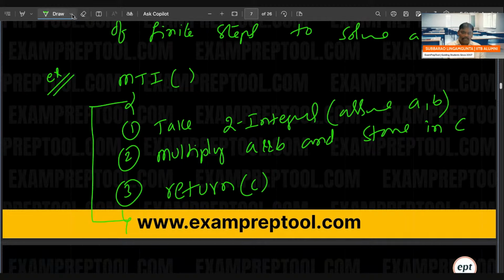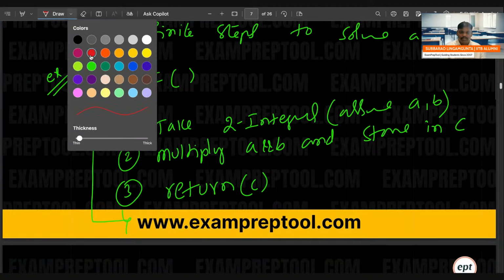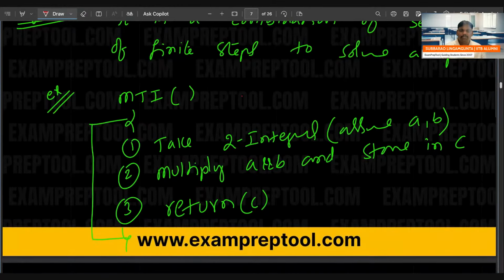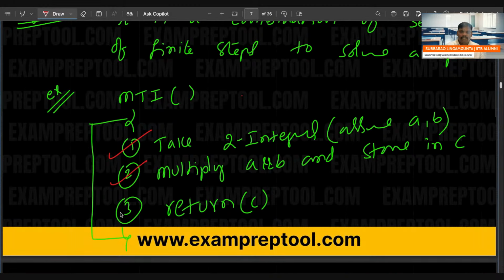Some people are asking, sir, how can you say it is an algorithm? See the definition. It is a combination, and remember, combination means all are compulsory. It is a combination of a sequence of steps: after the first, the second step will come, and after the second, the third. Order is also required. Next, finite steps: if you want, you can check that 3 steps are there. Finally, it should solve a problem.